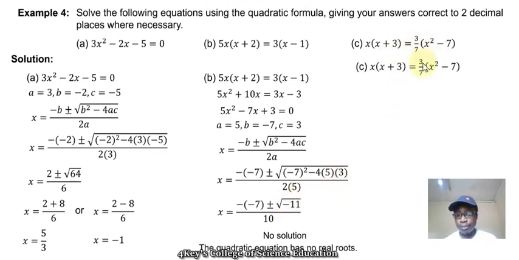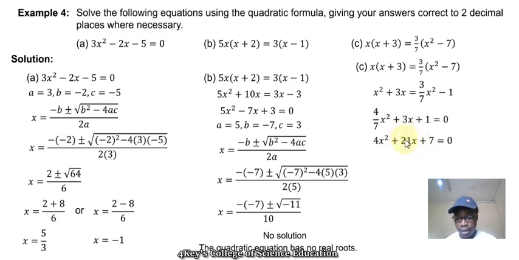Let's do this one, and let's arrange it to standard format. Expand first. So we expand, remove these brackets, collect like terms, and I'm going to have 4 over 7x squared plus 3x plus 1, so I can simplify here. I can remove this fraction here, multiplying everything by 7, and I have 4x squared plus 21x plus 7. And from there, I can see that my a is equal to 4, my b equals 21, and my c equals 7.